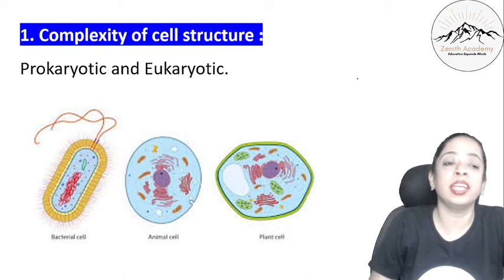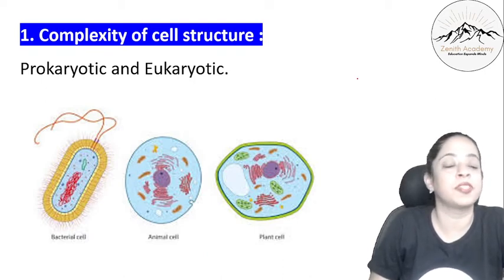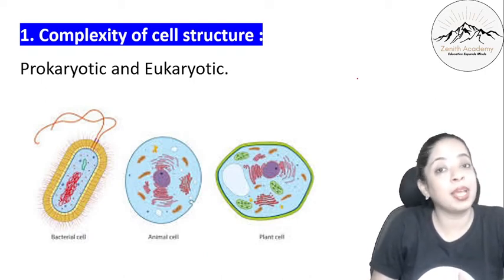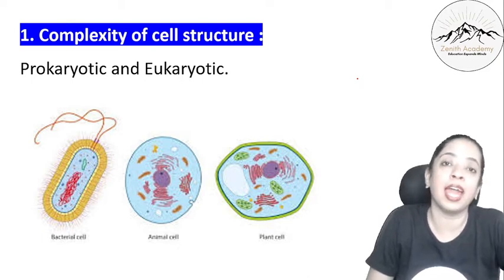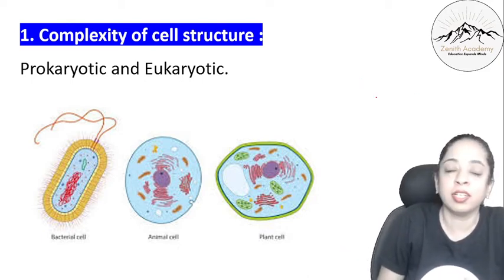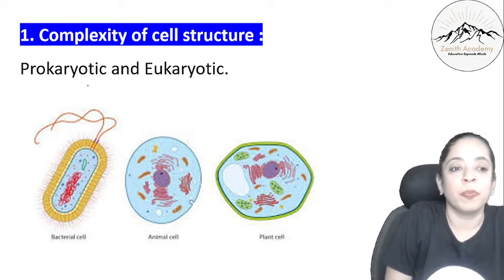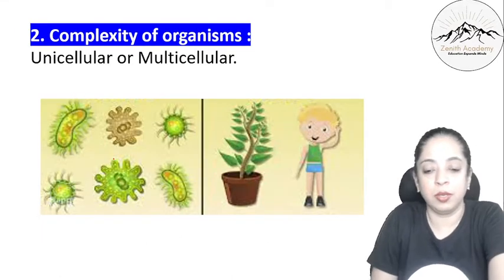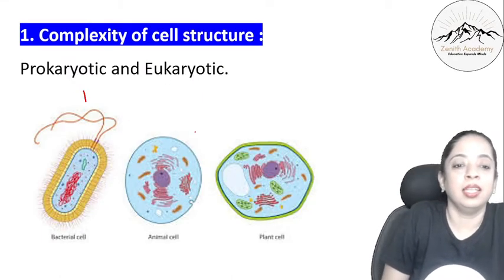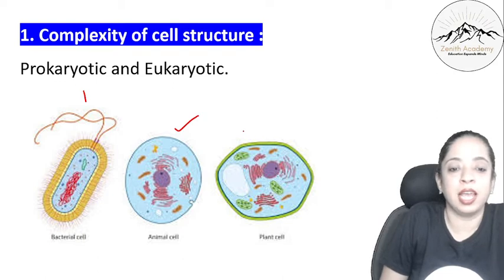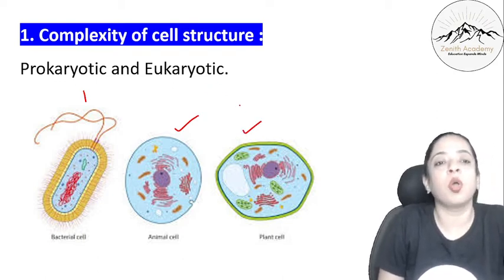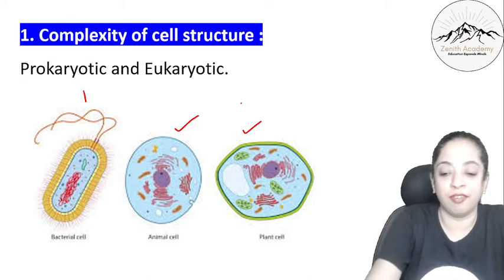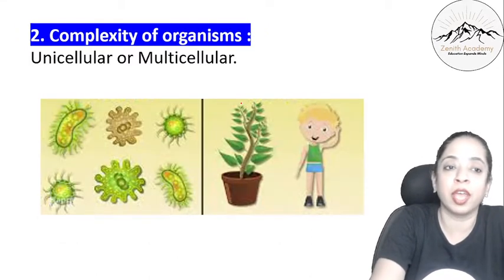So the first criterion was complexity of cell structure, that is, how complex the cell structure is. According to that, he divided them into prokaryote and eukaryote, right? So this is a prokaryotic cell, a single cell, and then this is an animal cell and this is a plant cell, so they are eukaryotic. So depending on the complexity of cell structure, he divided them into prokaryotic and eukaryotic.